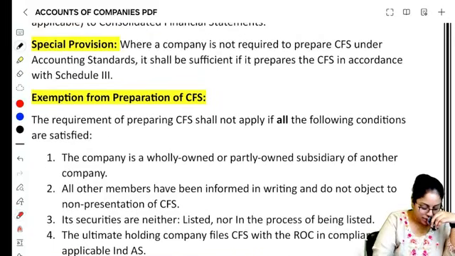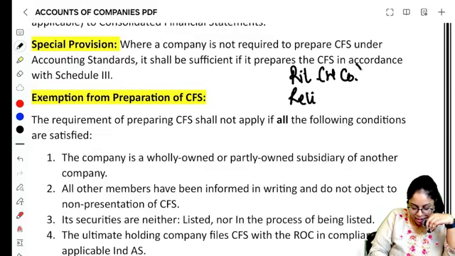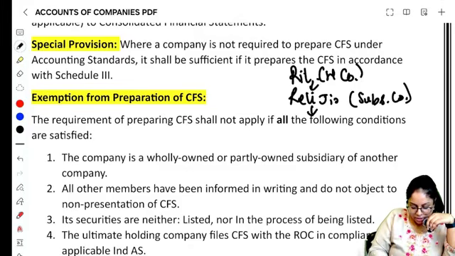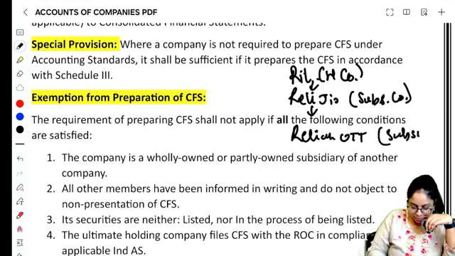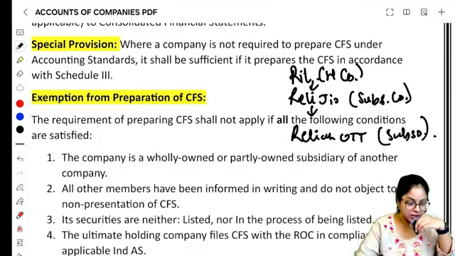What are those companies? For example, Reliance is the holding company. There is Reliance Jio, which is, let's say, a subsidiary company. Below that comes another one, which is Reliance OTT, which is a sub-subsidiary.